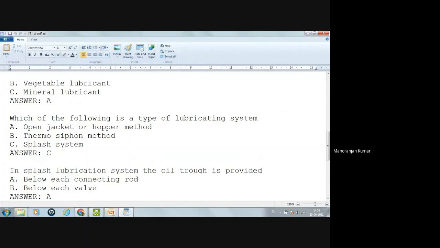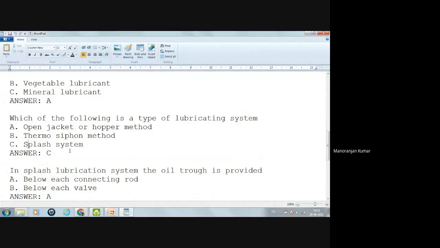The oil trough is always provided below each connecting rod, and at the end of the connecting rod there is a dipper. That dipper dips into the oil trough and splashes the lubricating oil, so that the lubricating oil reaches the different parts of the IC engine. Okay.